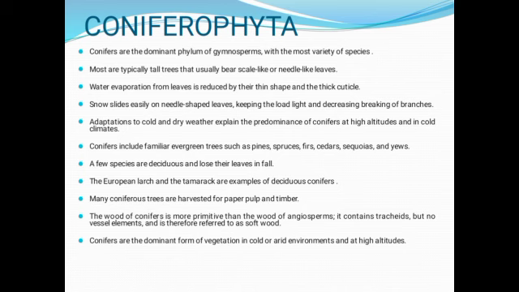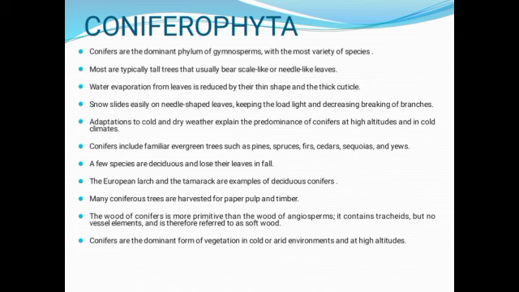Conifers include familiar evergreen trees like the pines, the spruces, the firs, the cedars, the sequoias, and the yews. Now, a few species are deciduous and lose their leaves in the fall. Examples of deciduous conifers include the European larch and the tamarack. Many coniferous trees are harvested for paper pulp and timber.